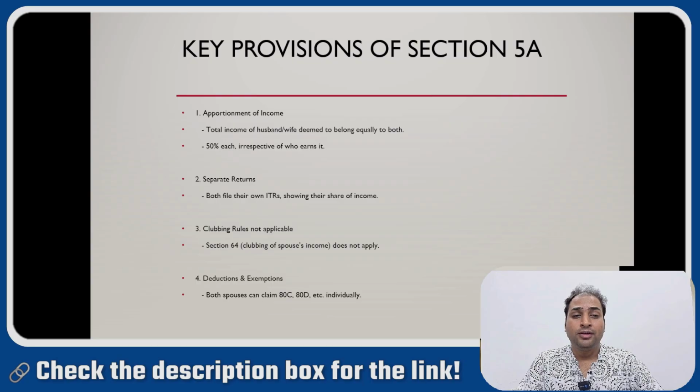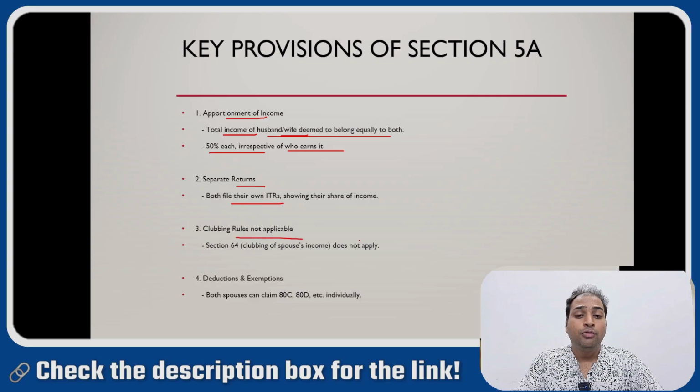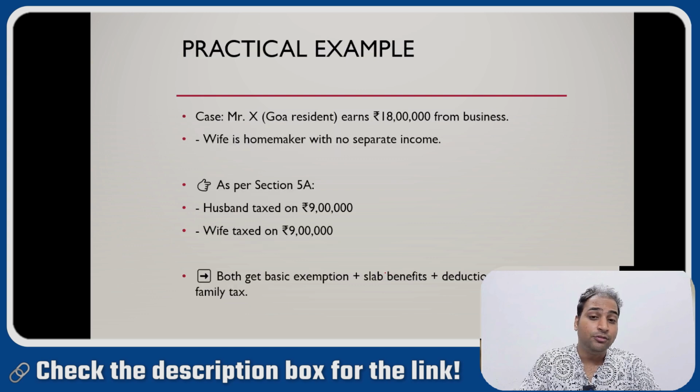The key provision of Section 5A is apportionment of income: the total income of husband and wife is deemed to belong equally to both, 50% each, irrespective of who earns it. Separate returns will be filed for the husband and the wife. Clubbing rules are not applicable, and deductions and exemptions can be claimed individually.